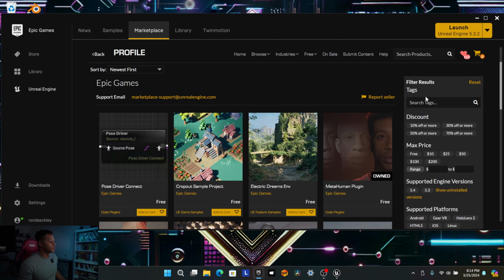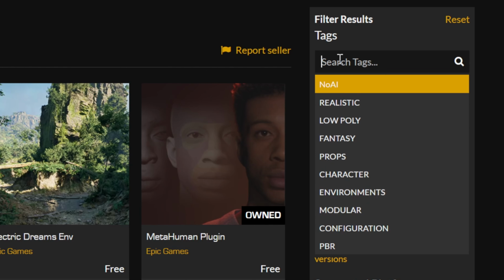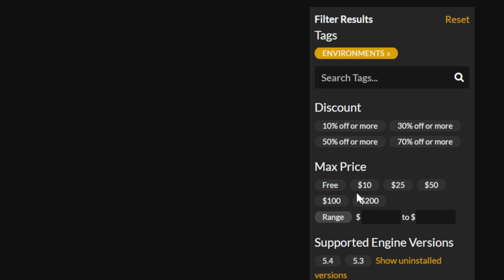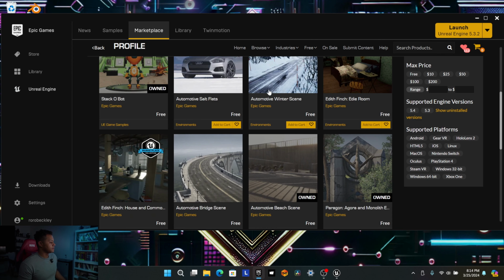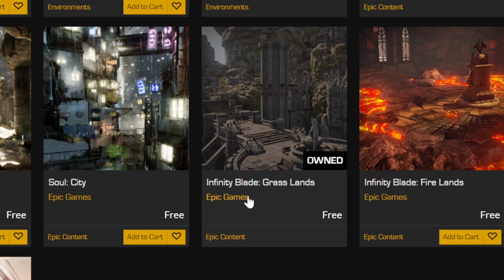And then we'll go over to the right side here where it says filter results, search tags. We're going to just scroll down to environments. We'll click that. And then I believe it should be on this first page. Yes, it is. We're going to look for Infinity Blade Grasslands.